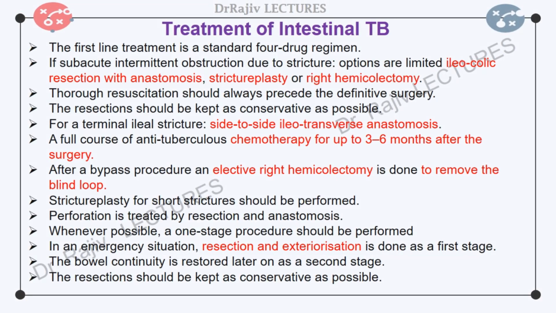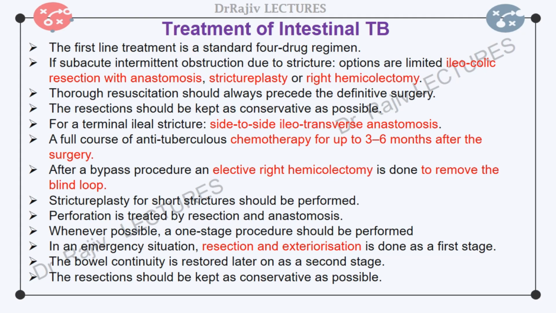The first line treatment is a standard 4-drug regimen. On completion of medical treatment, the patient is reassessed clinically and radiologically. The small bowel is re-imaged to look for significant strictures. If there is subacute intermittent obstruction due to residual stricture, surgical options are limited ileocolic resection with ileocolic anastomosis, a strictureplasty, or right hemicolectomy as deemed appropriate.